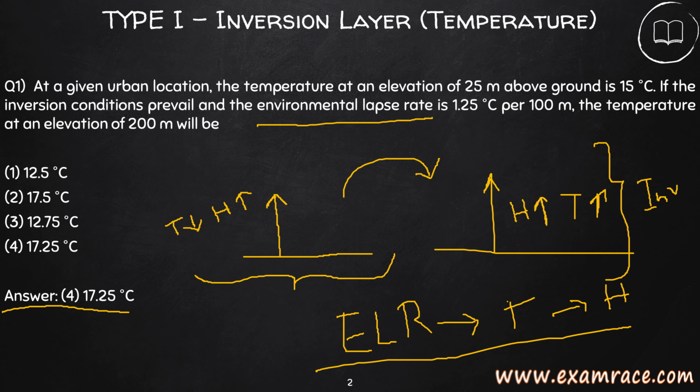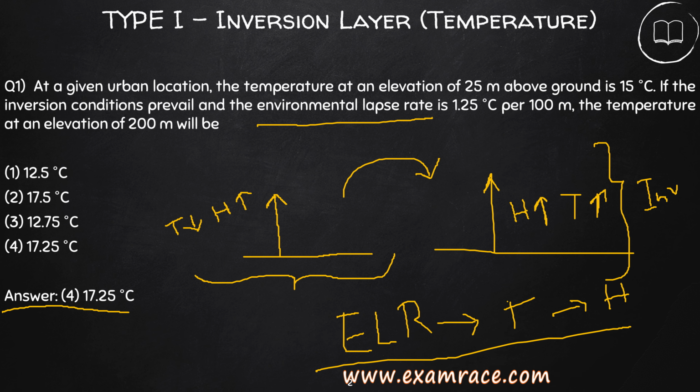So the type 1 question is related to inversion layer, and the question is, at a given urban location the temperature at an elevation of 25 meter above ground is 15 degrees Celsius. If the inversion conditions prevail and the environmental lapse rate is 1.25 degrees Celsius per 100 meter, the temperature at an elevation of 200 meter will be. And the options for this question are: option 1, 12.5 degrees Celsius, option 2, 17.5 degrees Celsius, option 3, 12.75 degrees Celsius, option 4, 17.25 degrees Celsius.